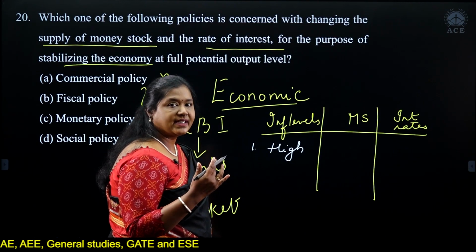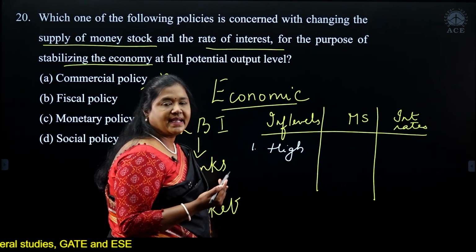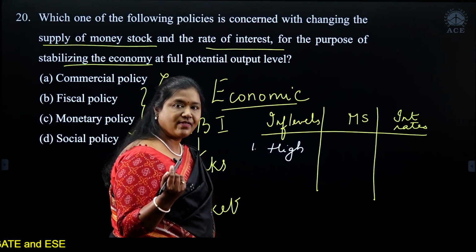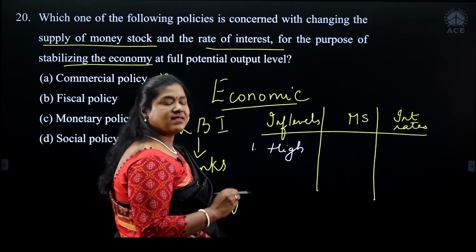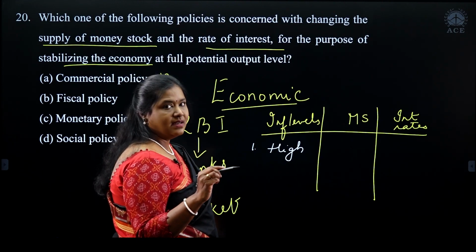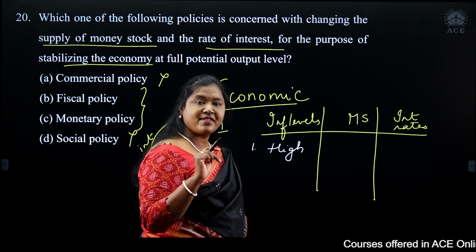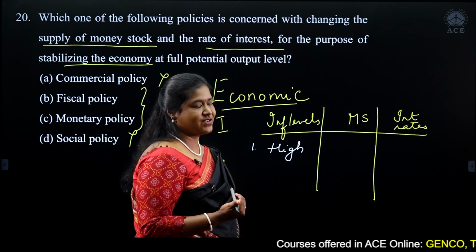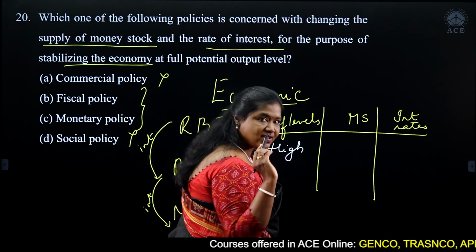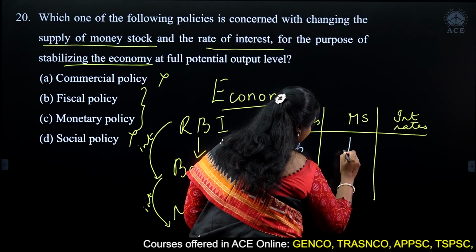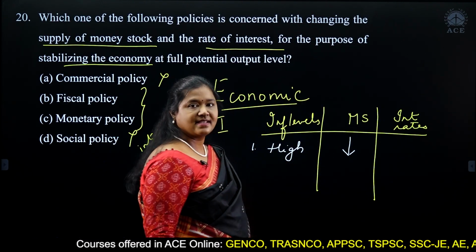We know excess money supply in the market causes inflation. So when there is already inflation, RBI says let us not increase the money supply further because it will cause further inflation. Therefore, when inflation levels are high, money supply reduces.